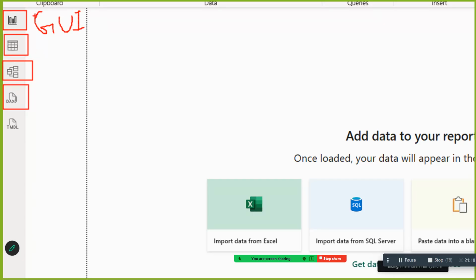So here it is a GUI option, graphical user interface. You don't need to know any coding for managing this, managing this, managing this. The coding is required only for this, which is not too difficult. It is very simple. Like how in Excel, when you write a formula, it will give you some narration, here also you will get code instructions. You select that code and complete the coding.